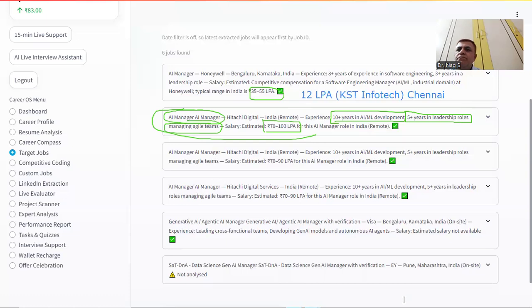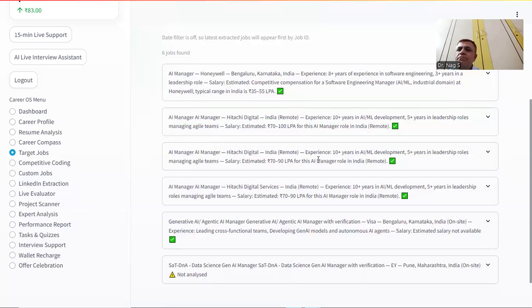Okay. So we have to be in that range, we have to make your profile relevant. And from 12 LPA, we can have a reasonable estimate initially. Eventually we have to reach a salary band of 35 to 55 LPA. But that will not happen in one go.